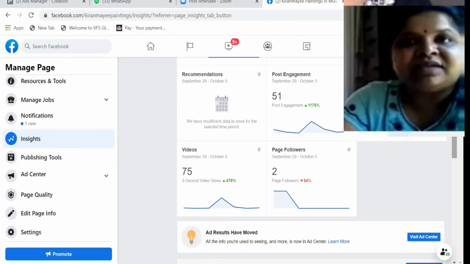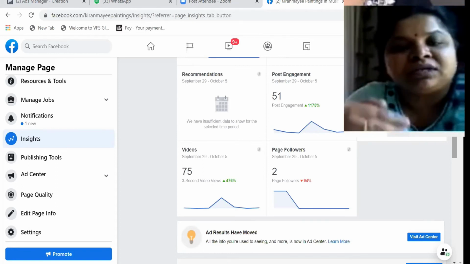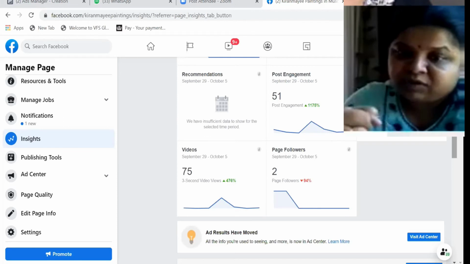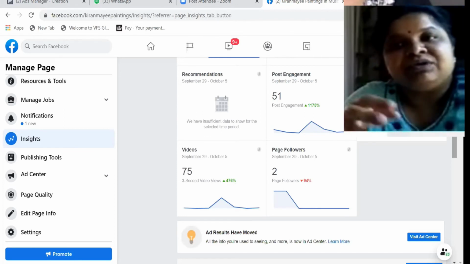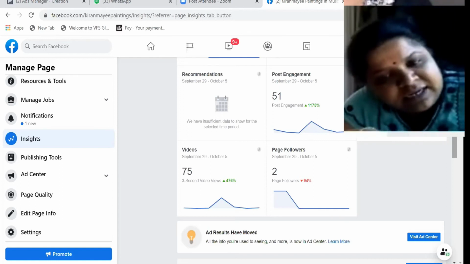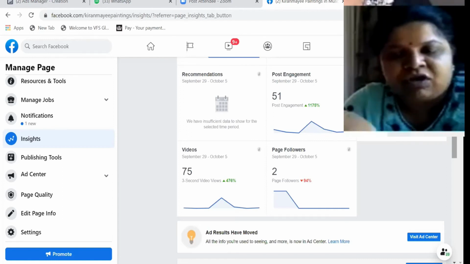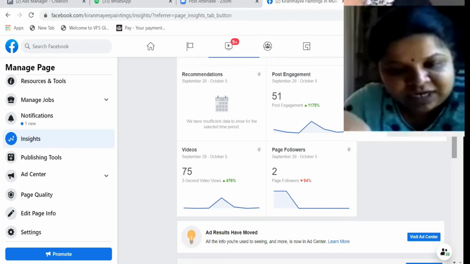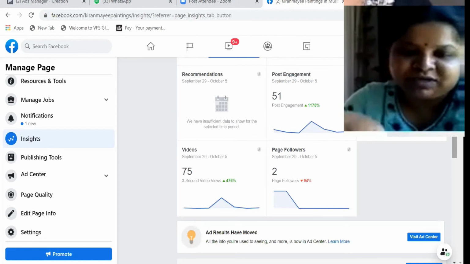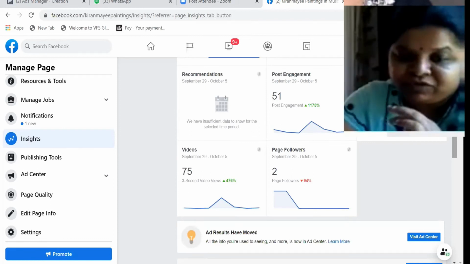And then you can see who your audience is, whether it is male or female, and all those things. So with this you can analyze whether they are your targeted audience. See, if I'm doing stitching, or if it is about a beauty parlor, and males are watching more, this is not the target you want. So you can change the type of your post.